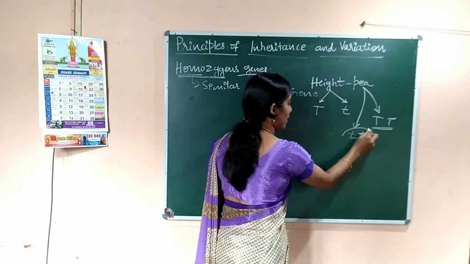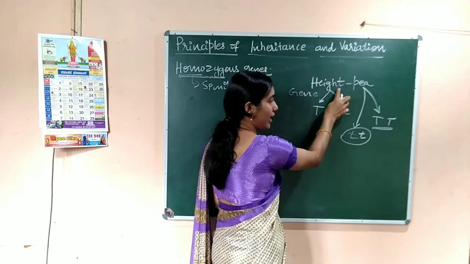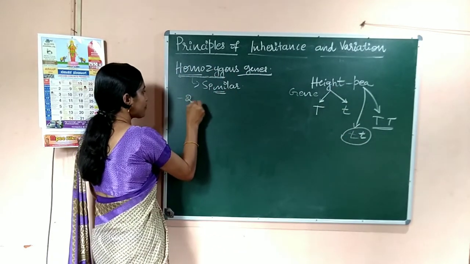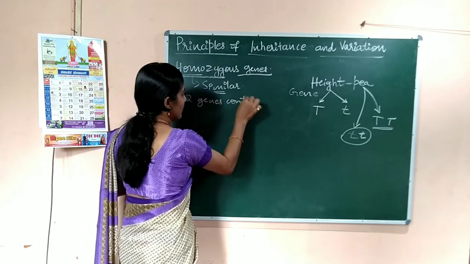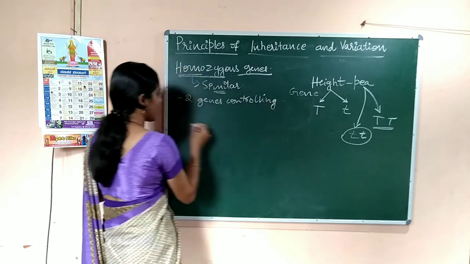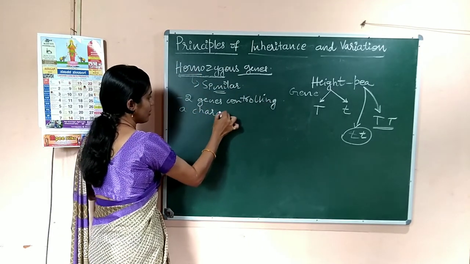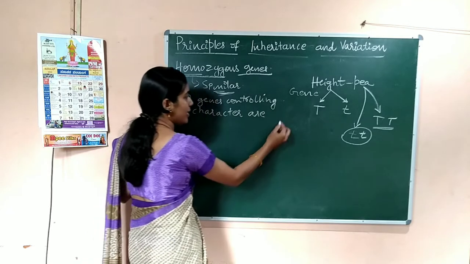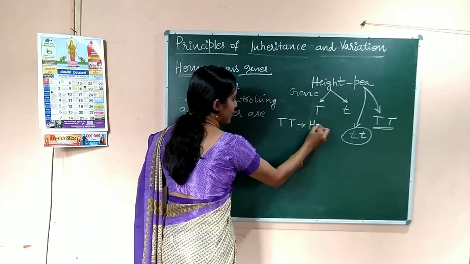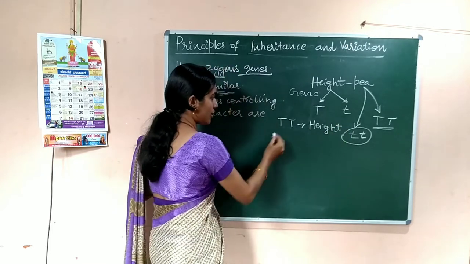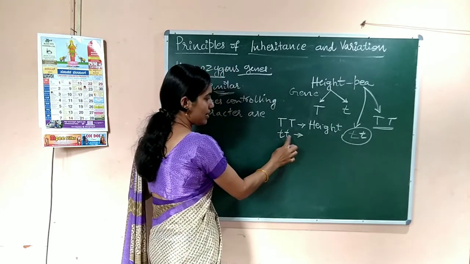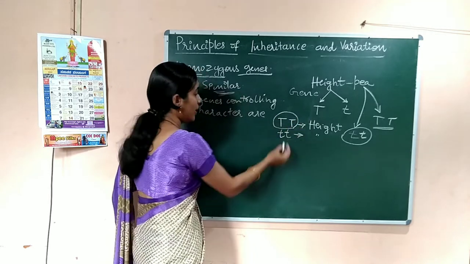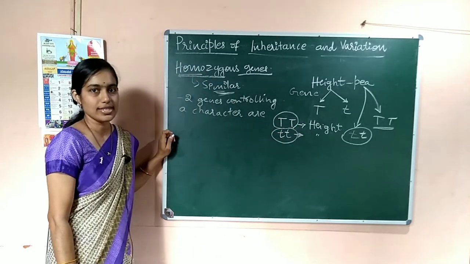When the two genes controlling a character are similar or the same, like capital T controlling the height of the pea plant, or small t, two similar genes controlling the height of the pea plant, then this is the homozygous condition.